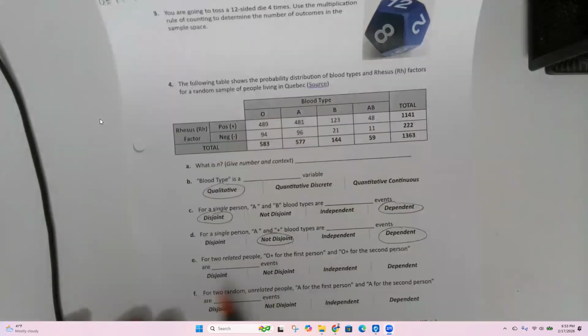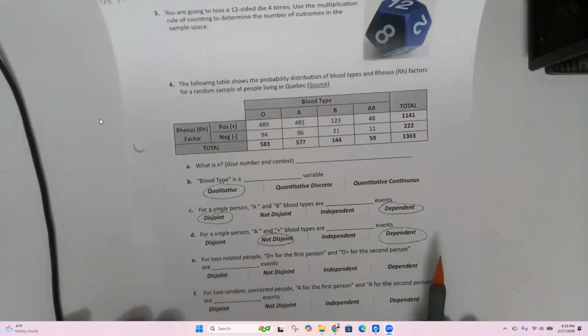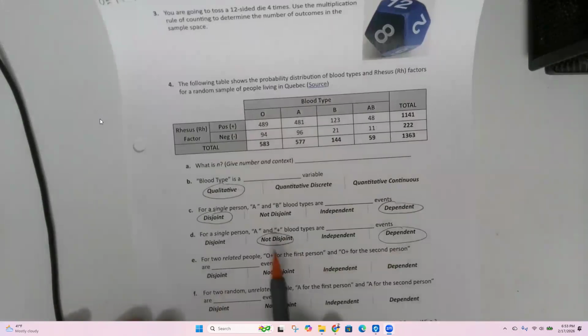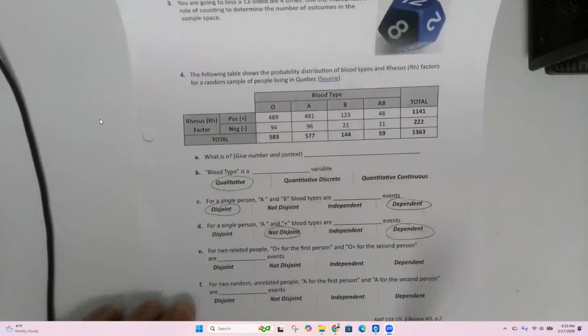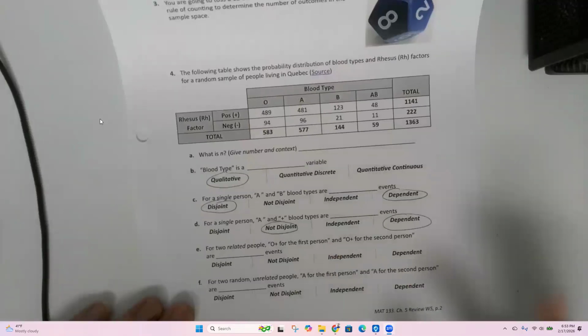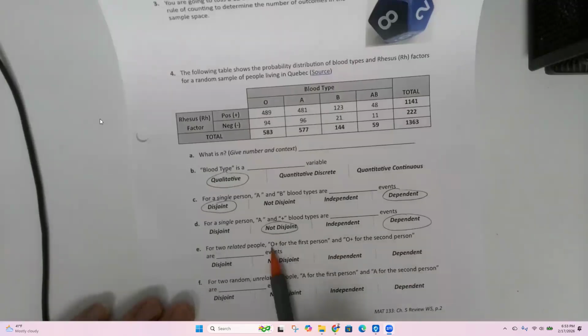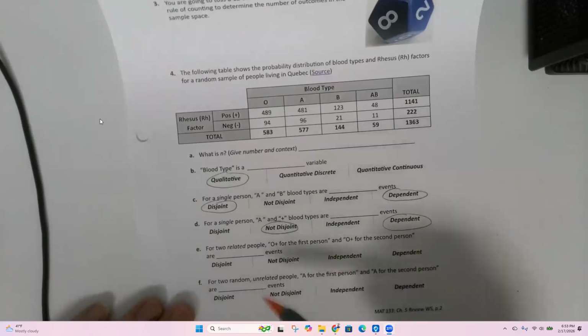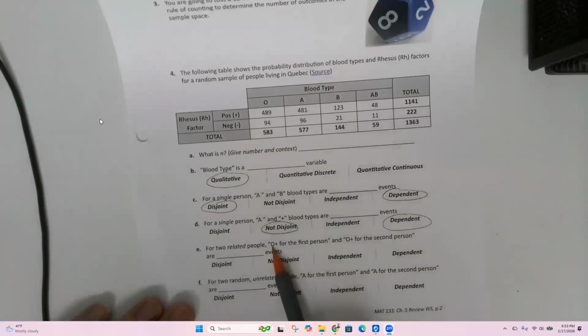And again, you only need to circle one of these. So if you're like, I don't understand, then that's okay. Just circle that one. I didn't write these questions and I apologize. They're poorly written, but it's basically two questions in one. For two related people, the event is O plus for the first person. So maybe this is a mom and a son or a brother and a sister, right? If the first person's O plus, the second person is also O plus, disjoint or not disjoint?